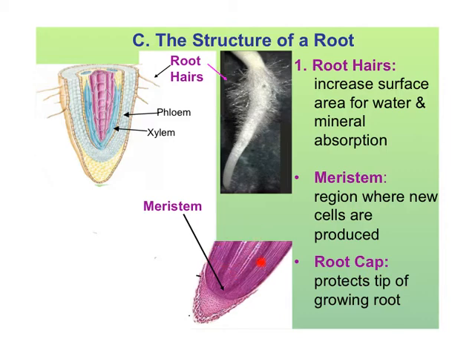Here you see the meristem. This is where all the new cells are produced, and this root cap here protects the tip of that growing root. Look up here and you can see the phloem and the xylem, and these are the little tubes that use capillary action. It sucks up the water and the minerals and food for the plant. Remember when I brought the celery in and we put it in food coloring, and you could watch the food coloring go from the water up through the plant and into the leaves, and that was by the xylem.